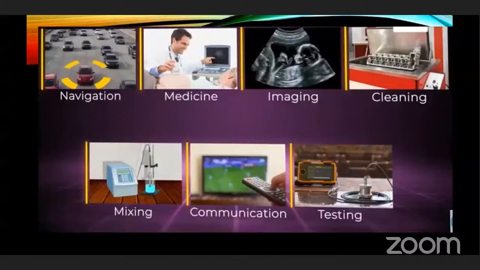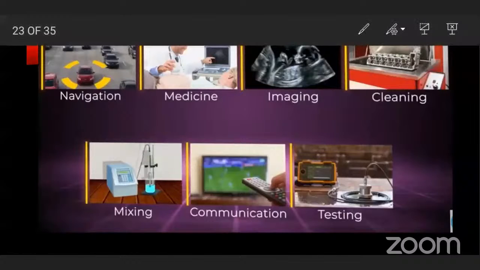These are the uses of ultrasonic sound. It is used in navigation. Navigation means finding the position of the ship or plane and other vehicles, to guide them to reach a specific destination.